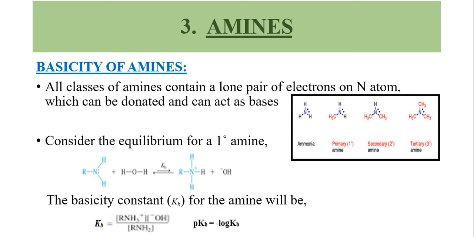Kb is written as a ratio of the concentration of the products divided by the reactants, and here it is the concentration of RNH3 plus, the square brackets notate concentration, times the concentration of OH minus, divided by the concentration of RNH2. The concentration of water is taken as unity, therefore it is not given here. Anyway, this is the equation for Kb, and the equation for pKb is given as the negative log of Kb.